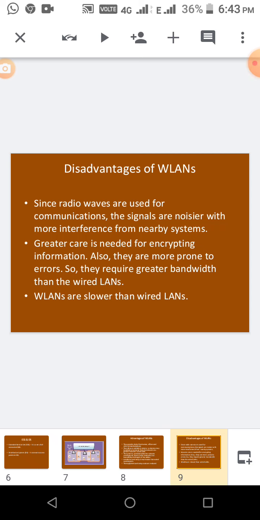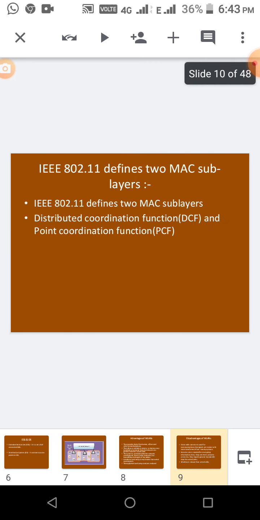The disadvantage is that they use radio wave signals. If it is noisy, then we will get problems and interference will occur. Greater care must be taken by encrypting the information. Also, they are more prone to error. Mostly with wireless, errors will happen and signal problems will be there. They require more bandwidth than wired LANs, and wireless LANs are slower than wired LANs.